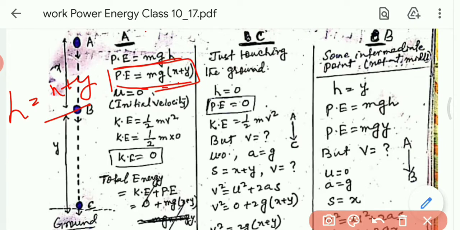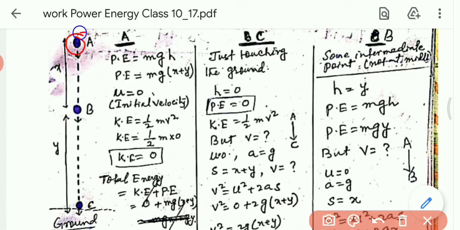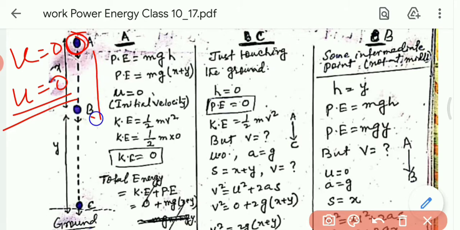But look at this. What is the value of kinetic energy? Before telling the kinetic energy, if at the point A the body is at rest, then its initial velocity is 0, that is u equal to 0. When the body is moving down, its velocity increases.